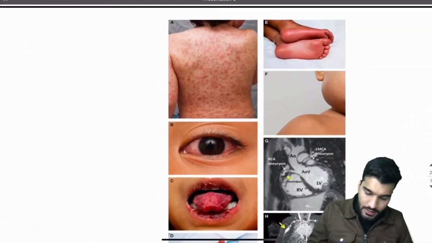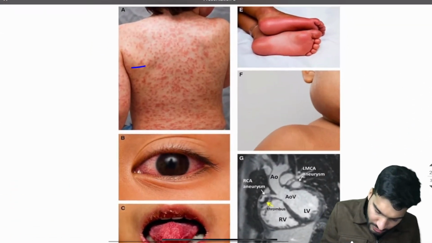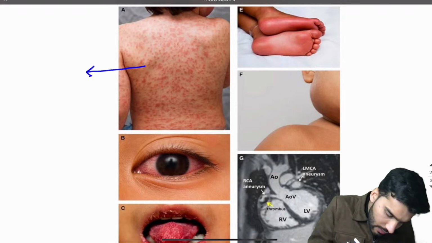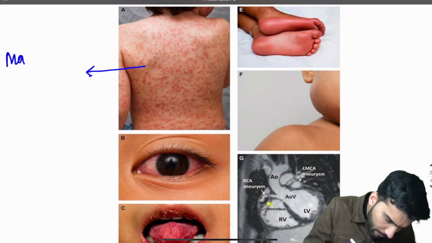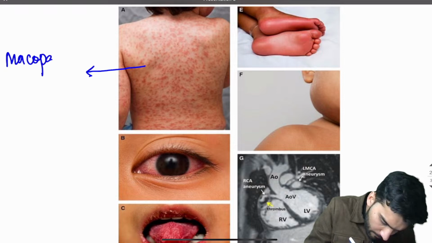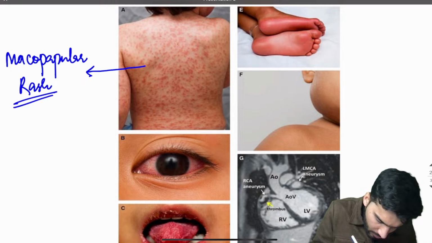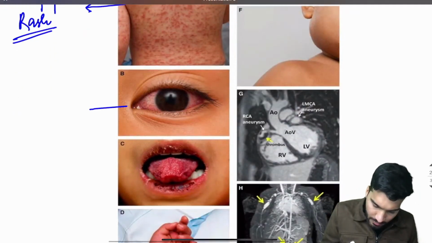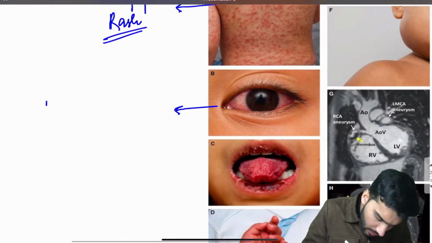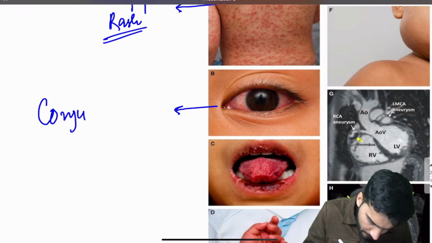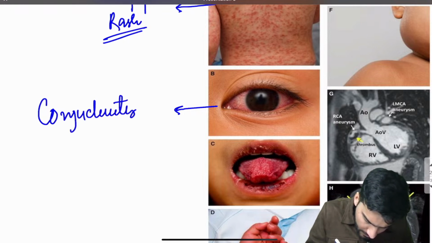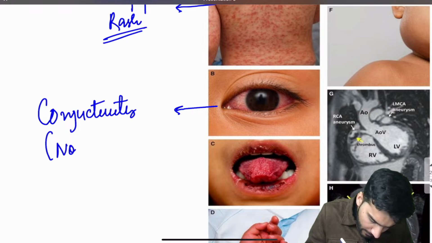Okay, now what are these features? Number one, this rash seen is called a maculopapular rash. Now if I look at image B, this is going to be a non-purulent conjunctivitis seen in Kawasaki disease.